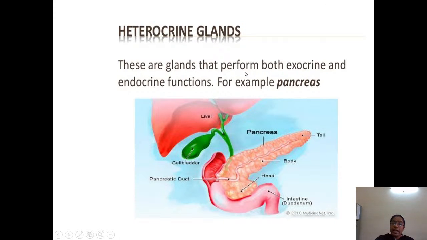The exocrine function of the pancreas is, pancreas has a duct. As we have said, an exocrine gland should have a duct. Yes, it has a duct. Whatever juices it secretes, it pours into the duct. In that way, pancreas has become an exocrine gland. In the same way, for the endocrine function, there is a part of the pancreas secreting a chemical substance, a hormone like insulin. So pancreas does both endocrine and exocrine functions. They come under the type of gland called heterocrine glands.